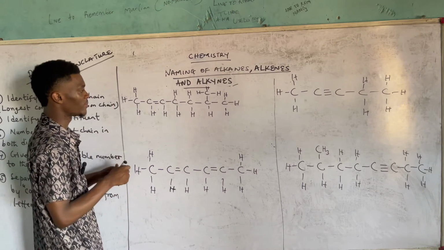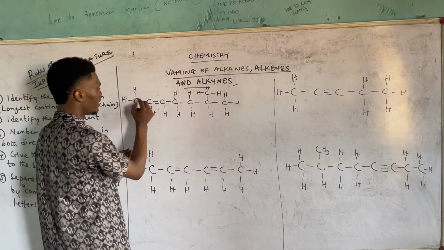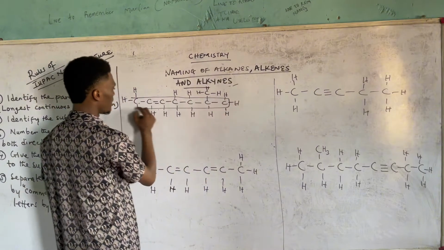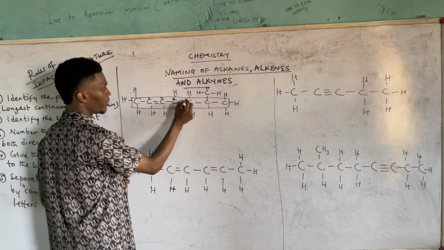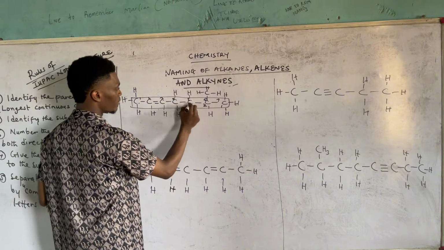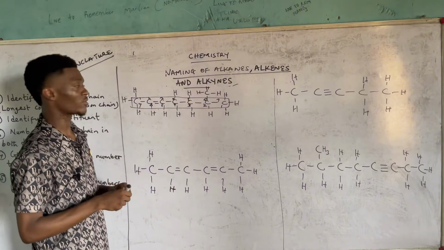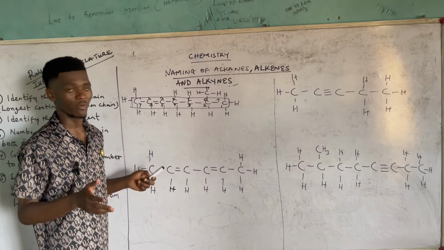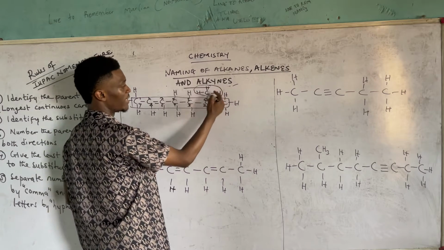Looking at this, it's obvious that this to this is our longest chain. So you take them out and number forward, 1, 2, 3, 4, 5, 6, 7, then backward, 1, 2, 3, 4, 5, 6, 7. Pay close attention to the carbons connected by the double bonds, irrespective of the fact that we have a substituent here, which happens to be CH3.